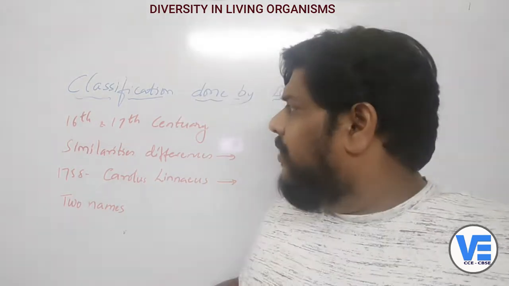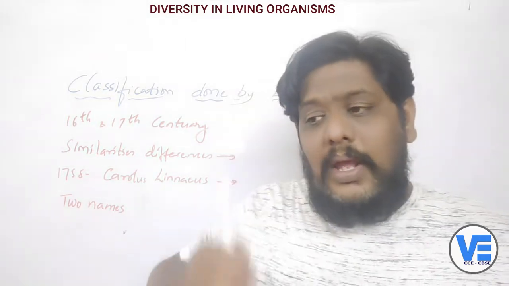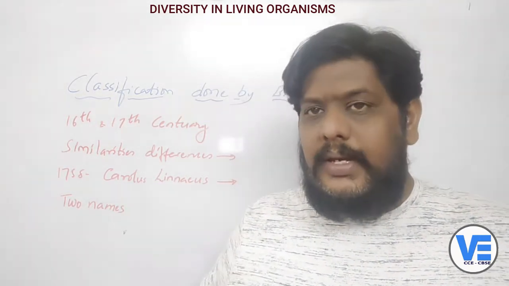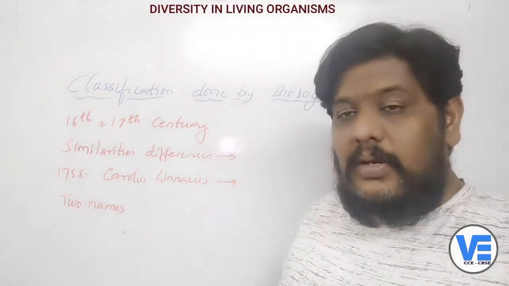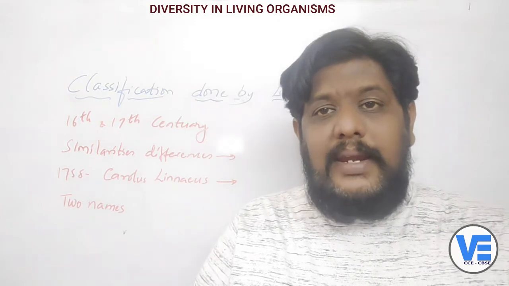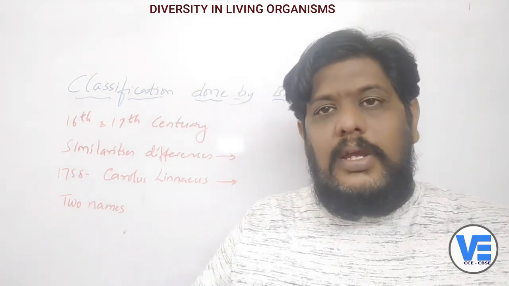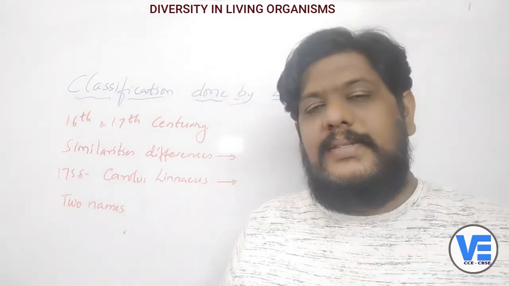Now coming to the classification done by our biologists up to date. When we come to the 16th and 17th century, all biologists knew about classification, but they did not recognize that the similarities and the differences among organisms are the consequences of evolutionary mechanisms.